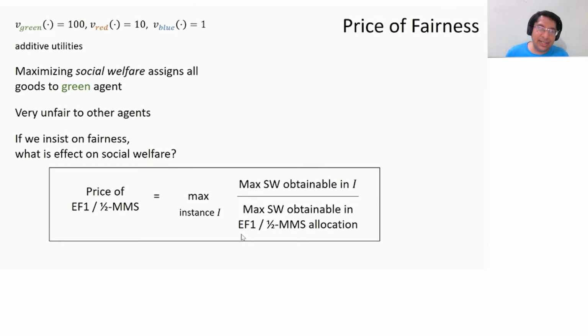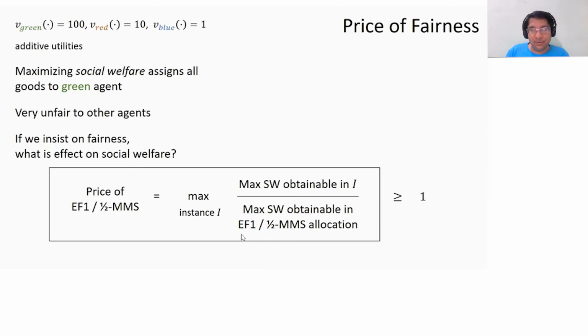Given a fairness notion, let's say either EF1 or half MMS, I'm going to be looking at the worst-case ratio of the social welfare I could get in the instance ignoring any fairness to the social welfare I get if I insist on fairness, either EF1 or half MMS. I want to obtain bounds in the worst case for this ratio. I know that this is at least 1. The numerator is at least what the denominator is. But where does this lie? So that is my goal.